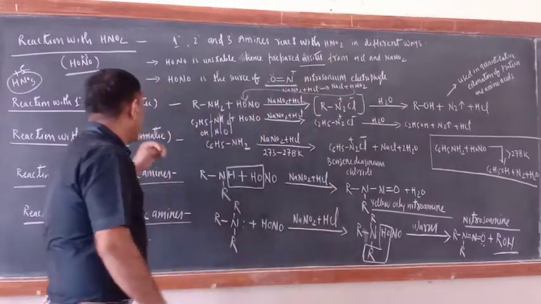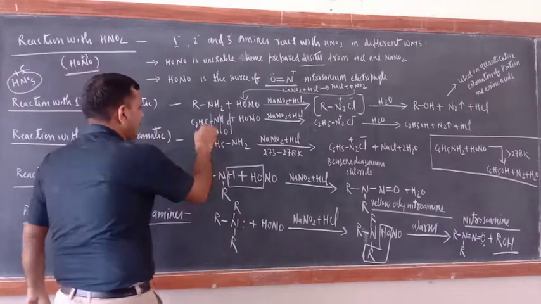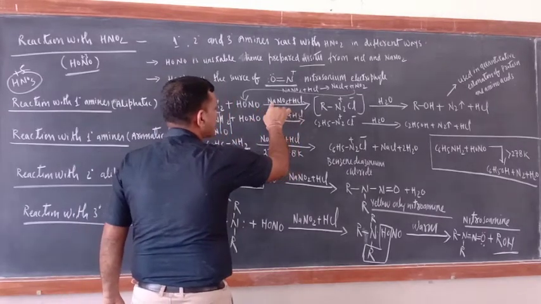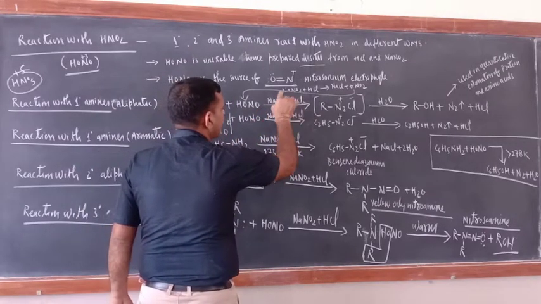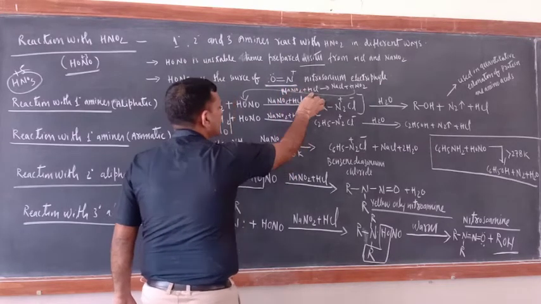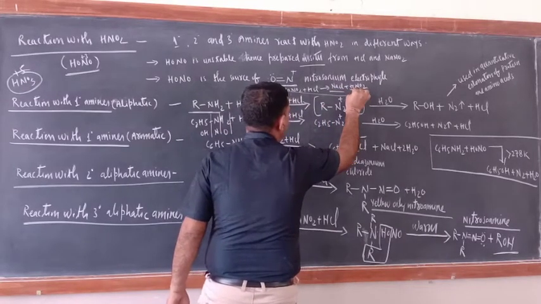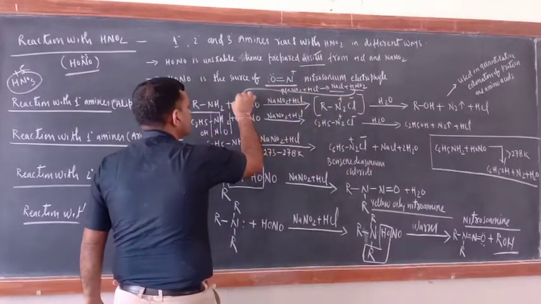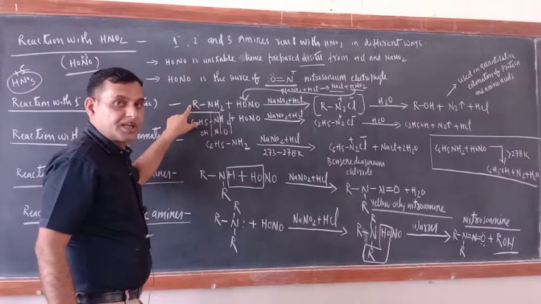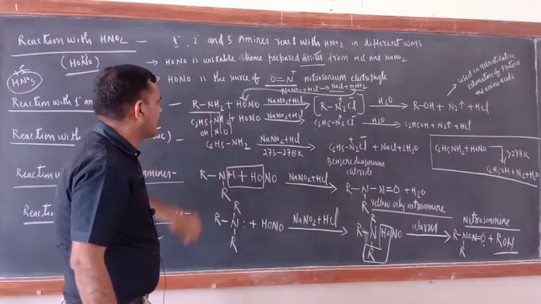Now try to understand the first reaction, with 1 degree amines, RNH2. Over the arrow I wrote NaNO2 and HCl. They react together and form NaCl and HNO2. This HNO2 is used in the reaction of 1 degree amines. So just see how the reaction will take place.